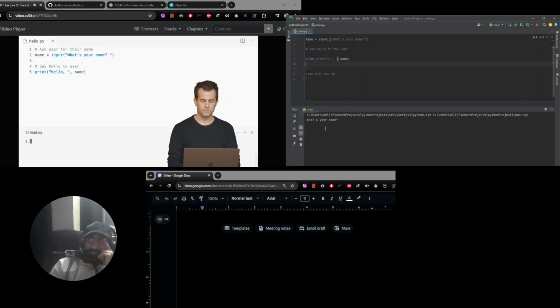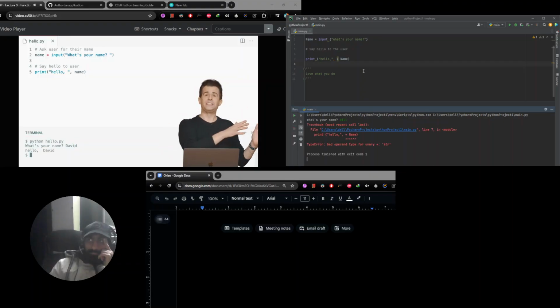So let's see how this looks. Python of hello.py, enter. What's your name? David, enter. OK, I've kind of overcorrected. Now I've got 2 spaces for some reason. Well, it turns out, and this is subtle, when you pass multiple arguments to print, it automatically inserts a space for you. This was not relevant earlier because I was passing in 1 big argument to print all at once by using that plus operator. This time I'm passing in 2 because of the comma.